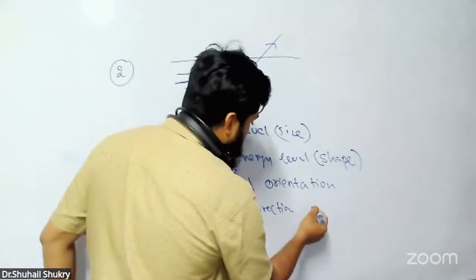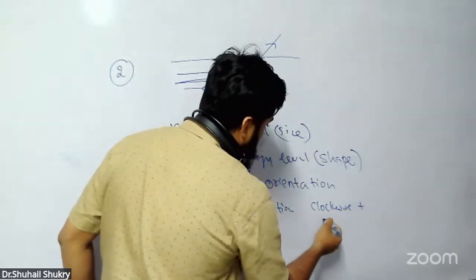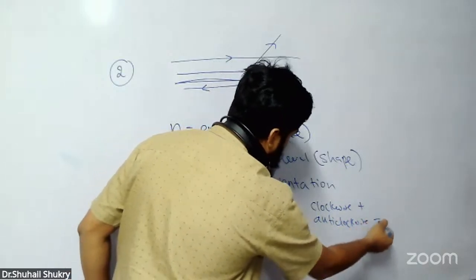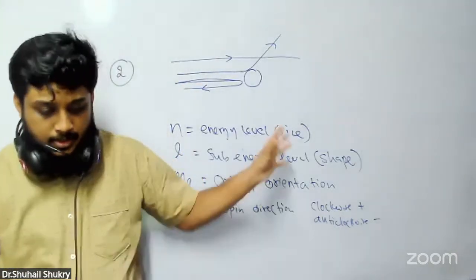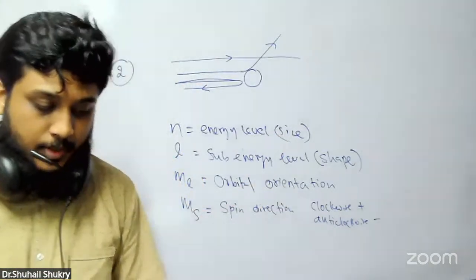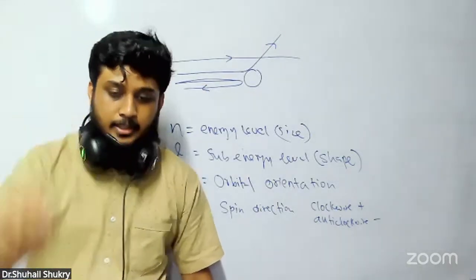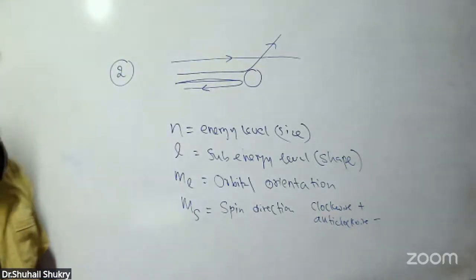If it is clockwise, we say positive. If it is anti-clockwise, we say negative. These are the meanings for this third one. Under the third one, write these things. So the answer is what? Size of the orbital. If it is correct, put correct.